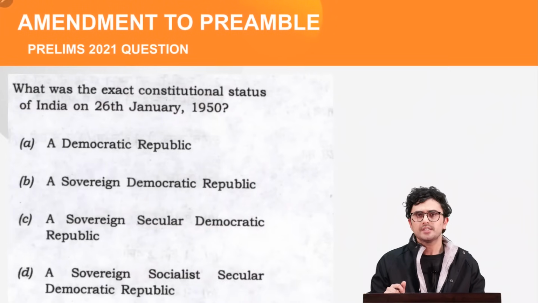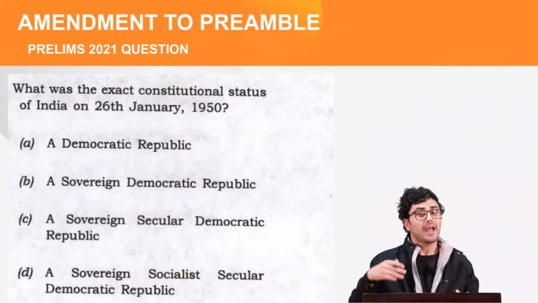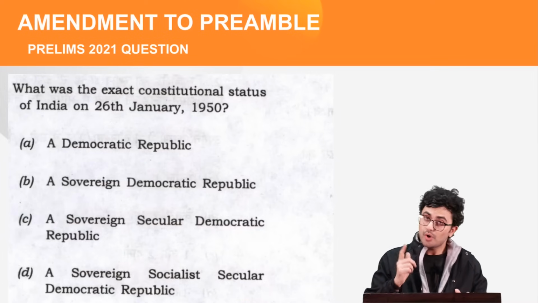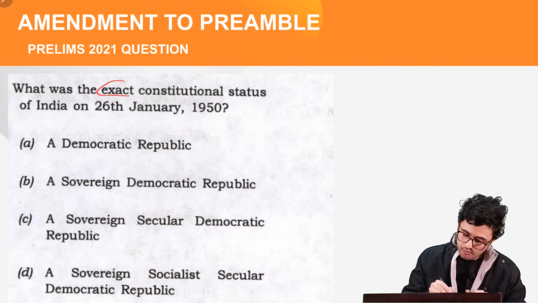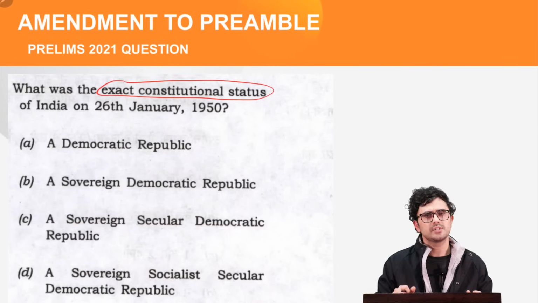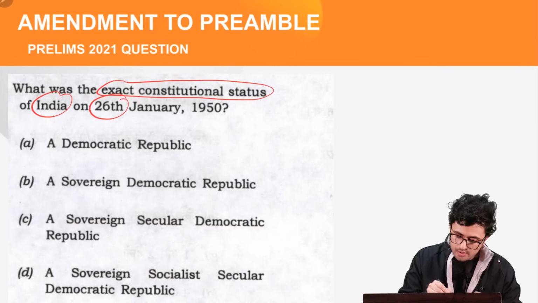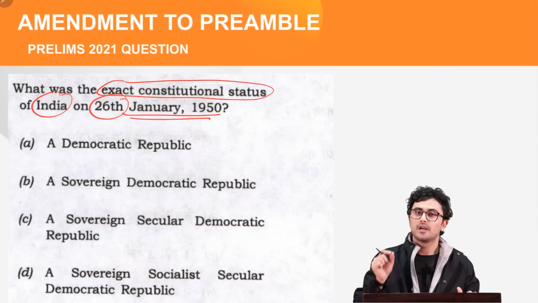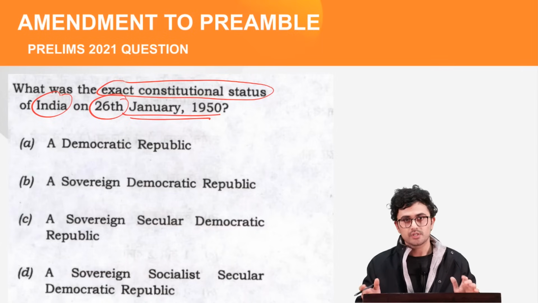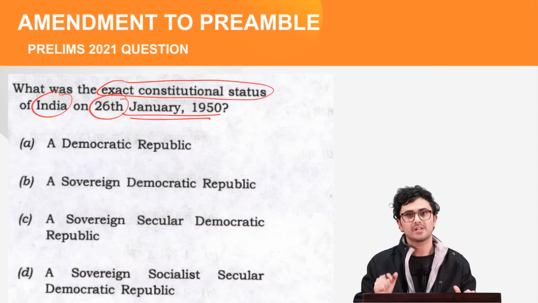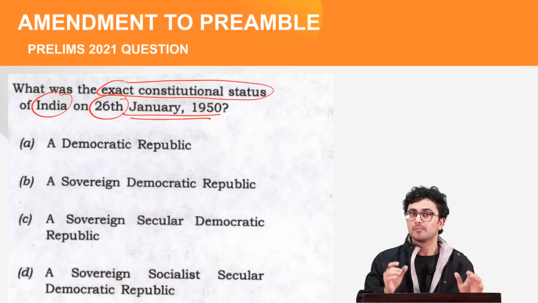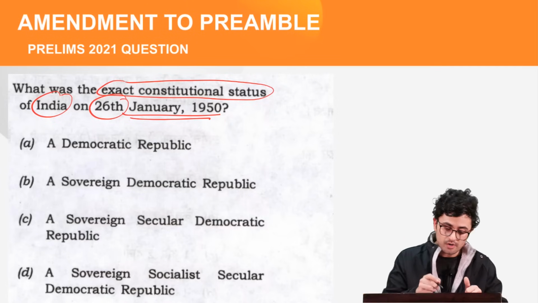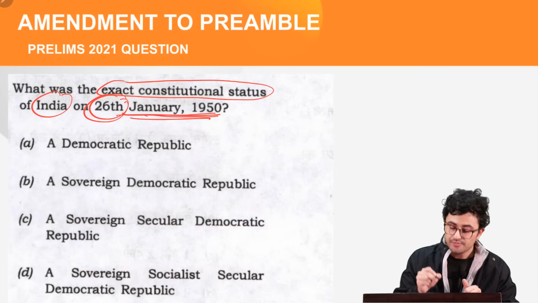With these changes, let's try to solve another question of the prelims 2021. The question states, what was the exact constitutional status of India on 26th of January 1950? Well, the preamble and the constitution was adopted by the Constituent Assembly on 26th of November 1949. But it came in force on 26th of January 1950.